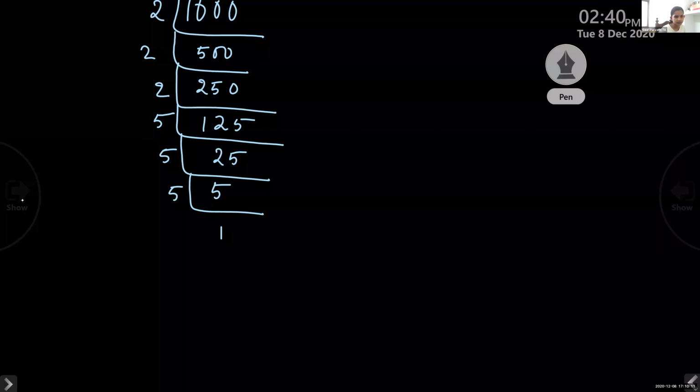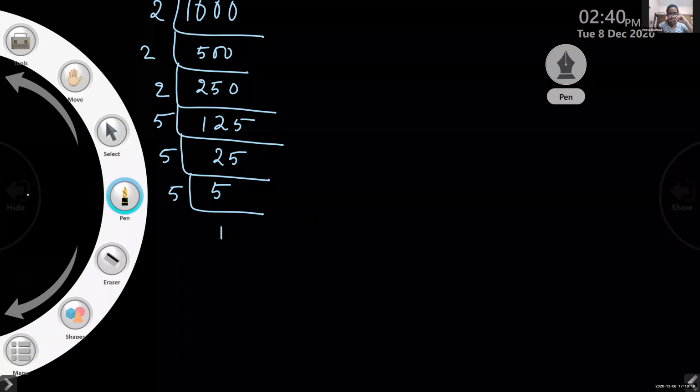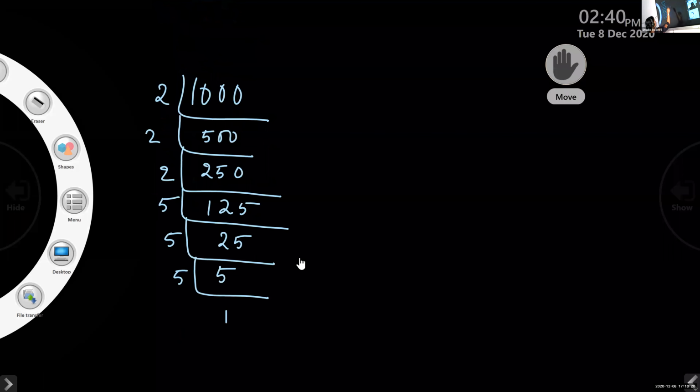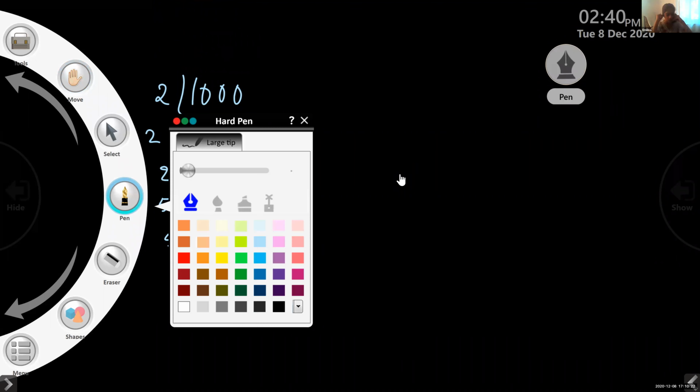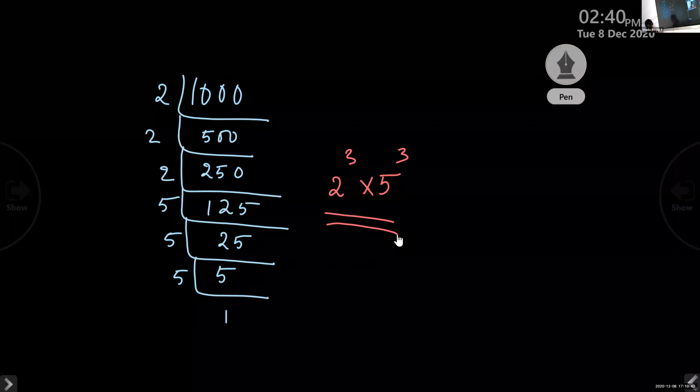2 cube into 5 cube. I got 5 cube into 2 cube. Yeah, so we will write it as 2 cube into 5 cube. Ma'am, I wrote the other way, 1000 divided by 5 first. Okay, no problem. But usually we start with the smallest prime number 2. If you write 5 cube into 2 cube also, no problem. The answer is the same.